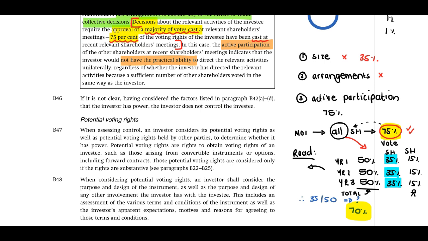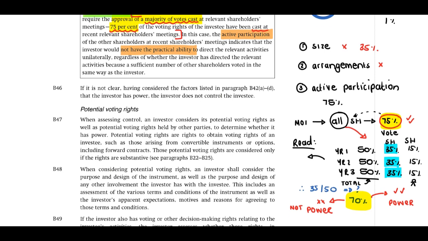Now, if they indicate to us that they have approved these votes, then we are able to conclude that there will be power. But if they indicate to us that these vote decisions were not approved, then there will not be power. You will have to read your scenario extremely carefully.